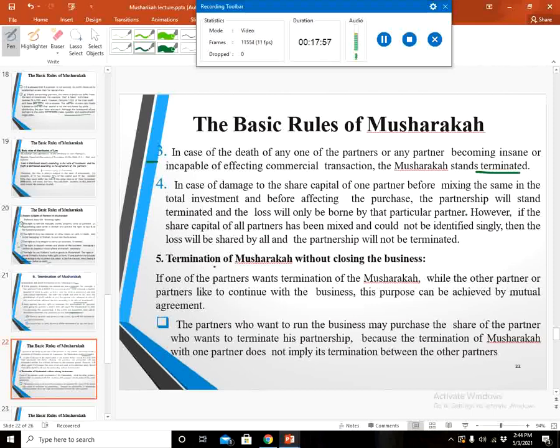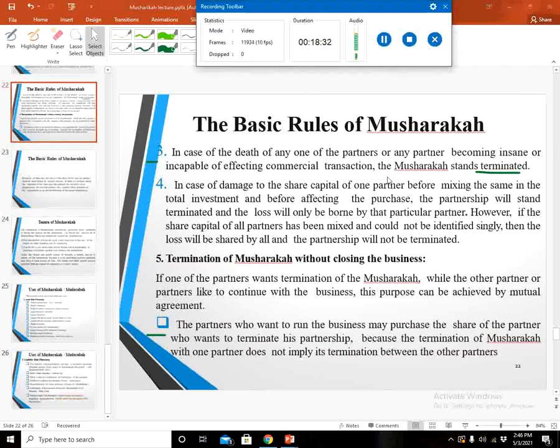Number 5, the termination of musharaka without closing the business. If one of the partners wants termination of the musharaka while the other partner or partners like to continue with the business, this purpose can be achieved by mutual agreement. How? The partner who wants to run the business may purchase the share of the partner who wants to terminate his partnership, because the termination of musharaka with one partner does not imply the termination between the other partners.